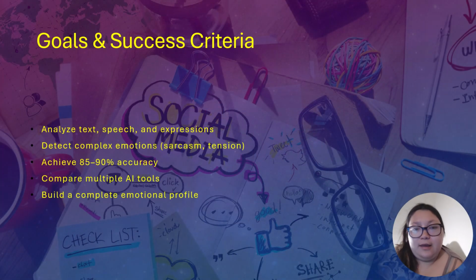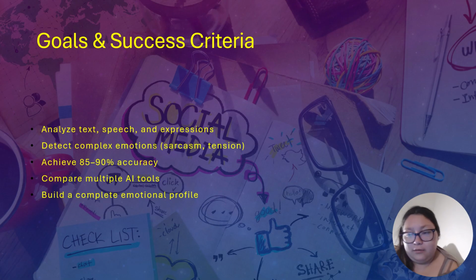Now let's look into the next slide. Goals and success criteria. The goals of this project were to analyze emotions across text, tone, and context, as well as certain scenes characters and actors have displayed.